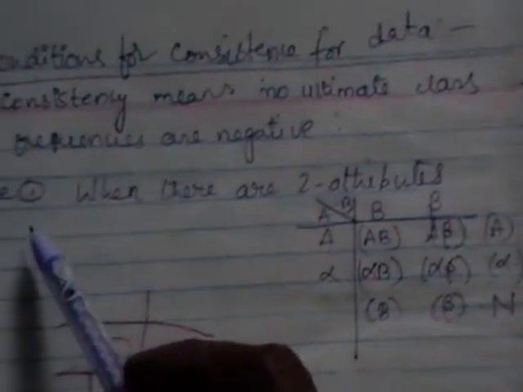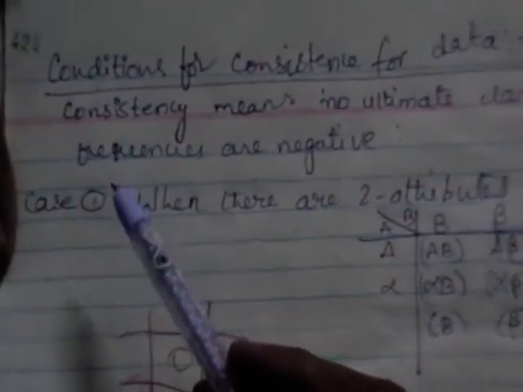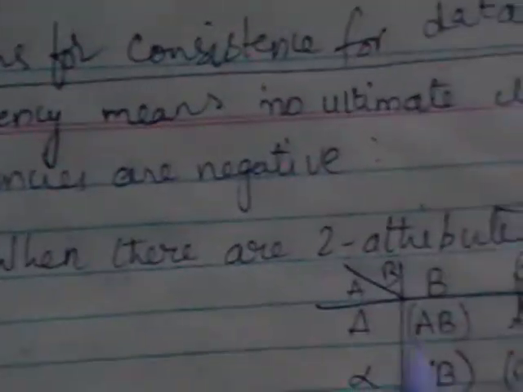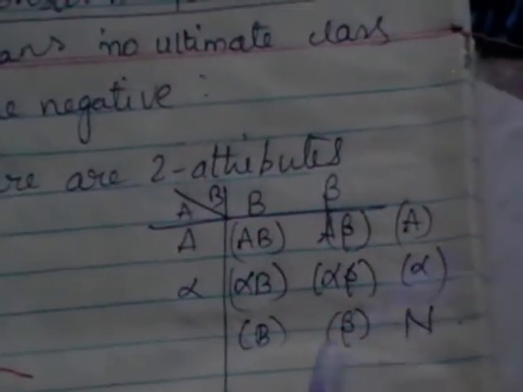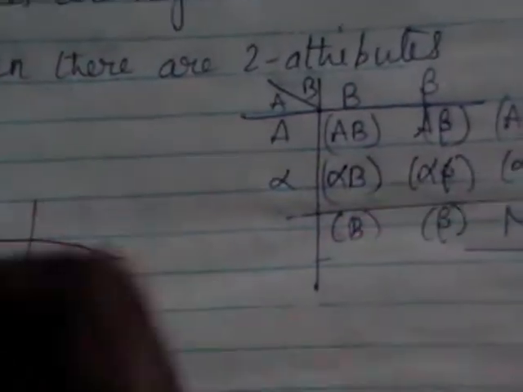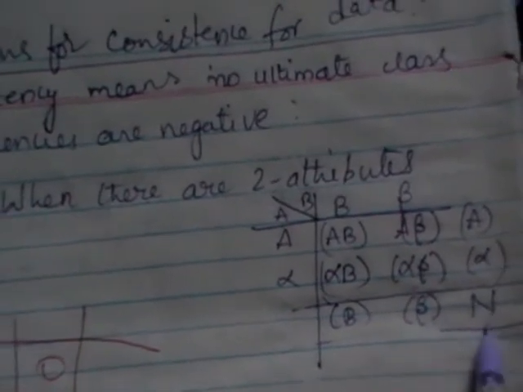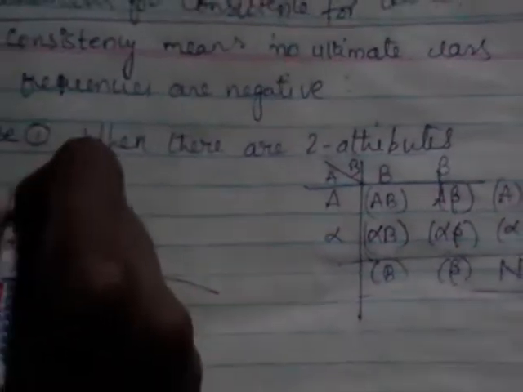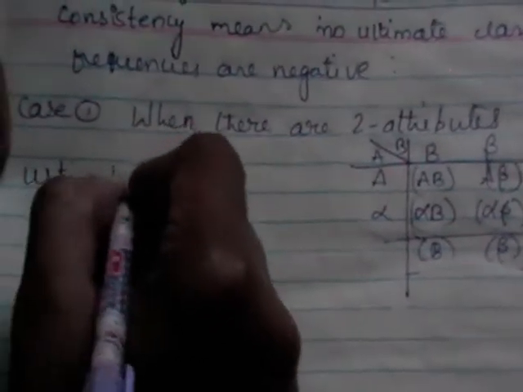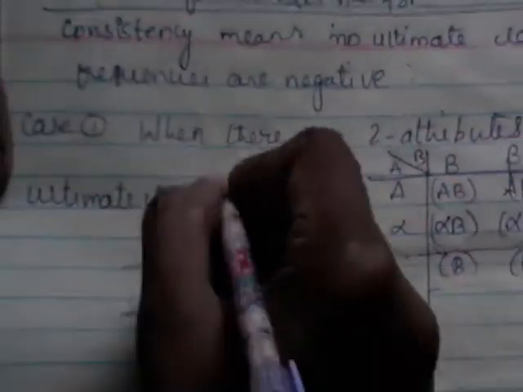So let us see how to derive this. We are going to derive the conditions when there are two attributes and when there are three attributes. When there are two attributes, as I said, you draw the dichotomous 2 by 2 contingency table. What do we mean by ultimate classes? Ultimate classes are nothing but the highest order frequencies. These are first order, zero order, second order. When there are two attributes, what are the ultimate class frequencies? The ultimate class frequencies are,